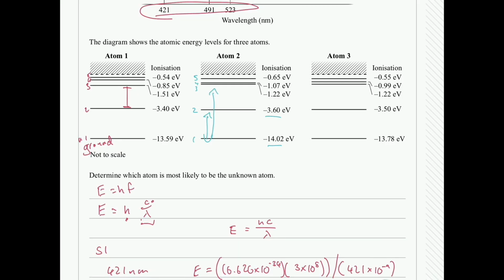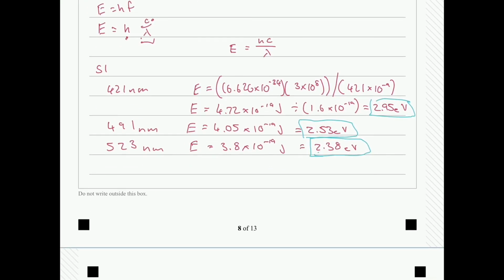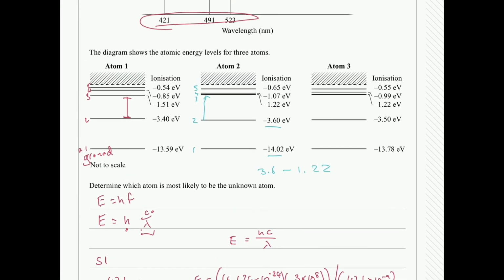So that's not going to be my energy level. So my next thing is I'm going to look at 3.6 here to 1.22. So I'm going to punch in 3.6 minus 1.22, and that's going to correspond to one of my energy levels. And that energy level is going to be my 2.38 electron volts.